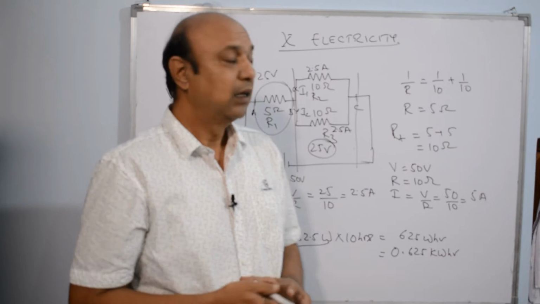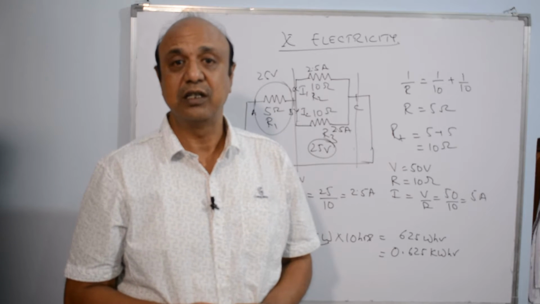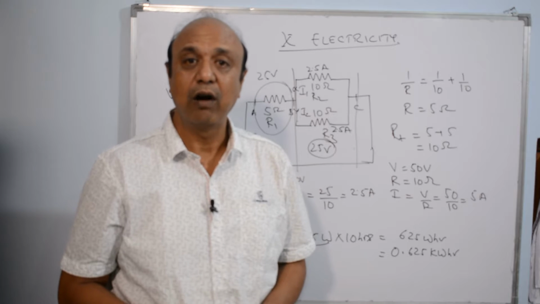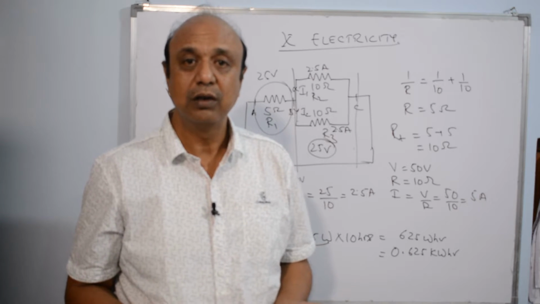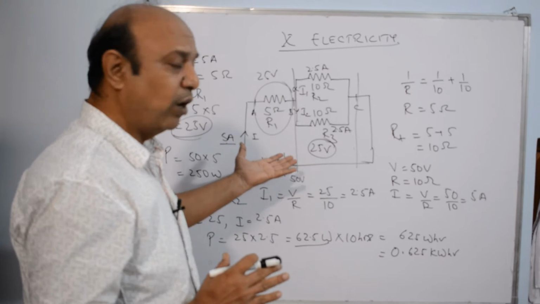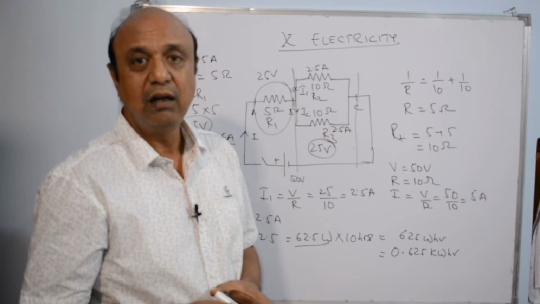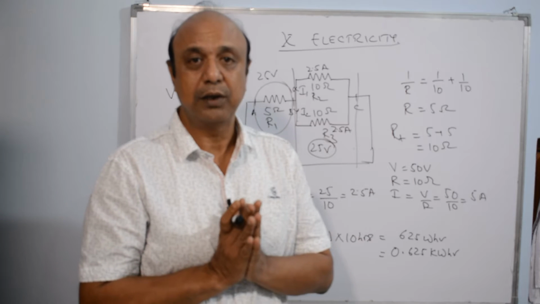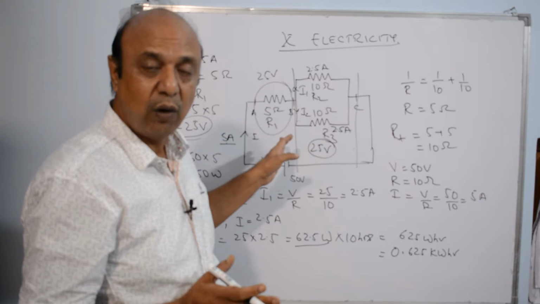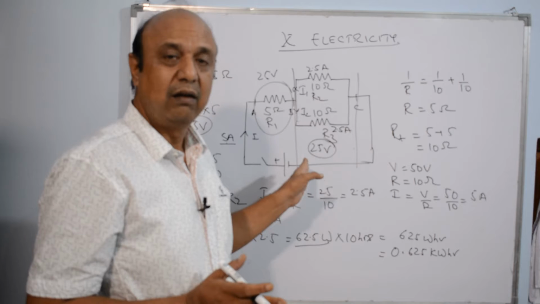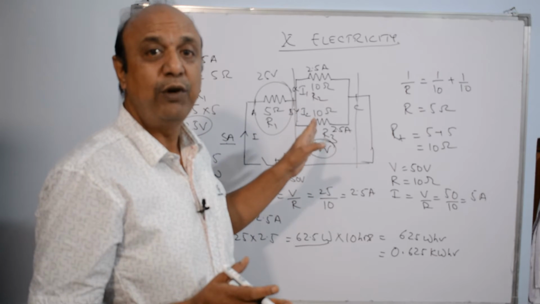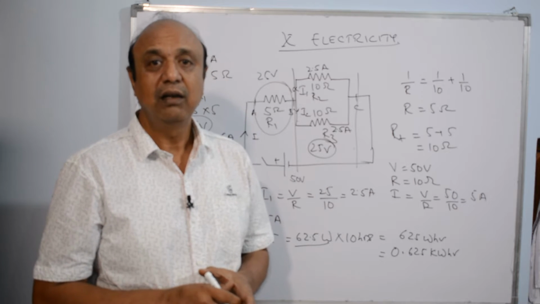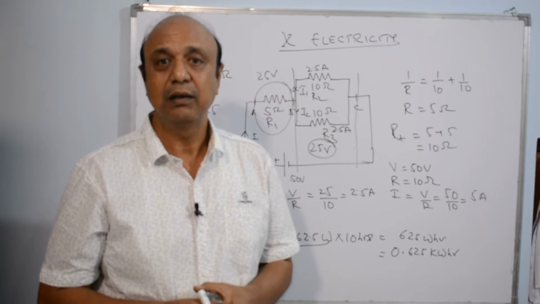If I say that this resistance is a heating resistance, what is the heat energy produced? 0.625 kilowatt hours is the heat energy produced. So from a simple circuit, we have done the total nutshell on this chapter. We have calculated the equivalent resistance of series and parallel. We have calculated the power. We have calculated the energy, the heat energy, and that is all in this chapter.